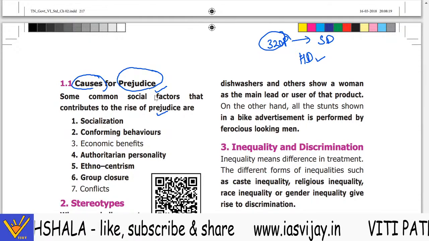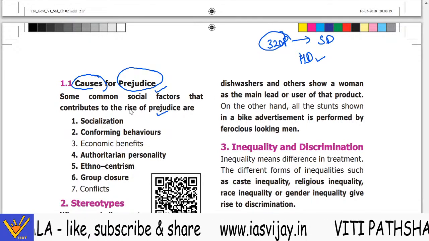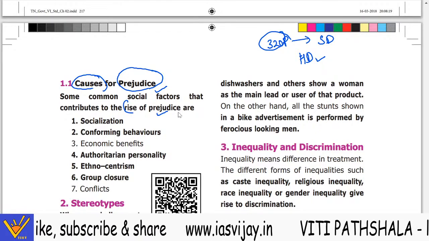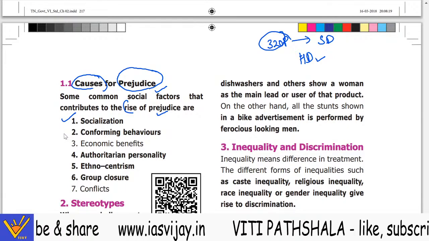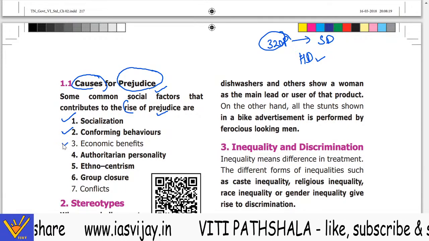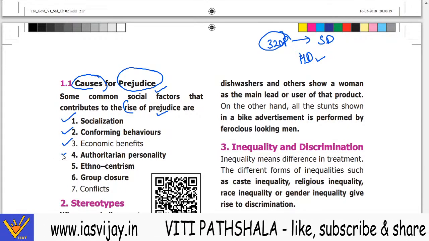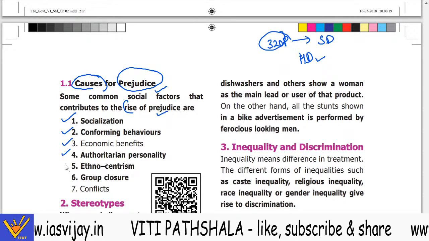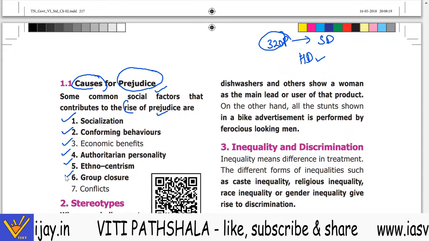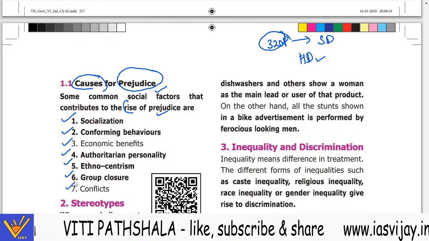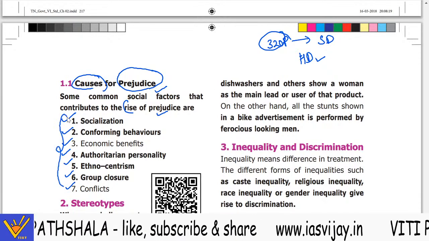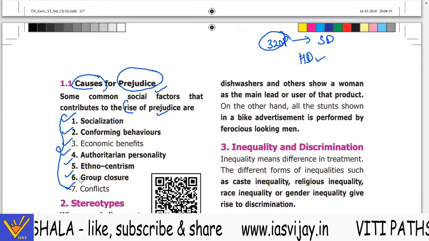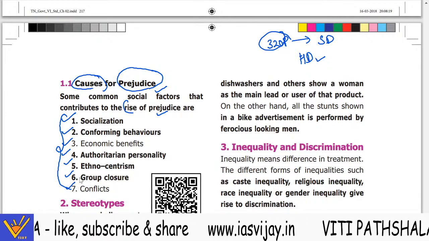Now, some common social factors that contribute to the rise of prejudice are socialization, conforming behavior, economic benefits, the authoritarian personality, ethnocentrism, group closure, and conflicts. So these can be some of the reasons for a society prejudicing against another person.